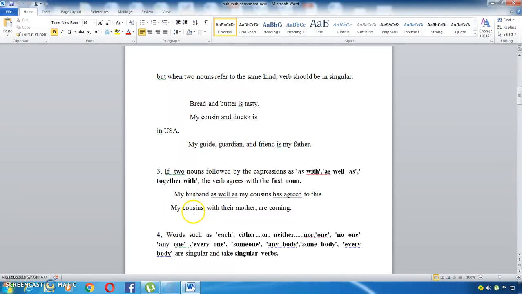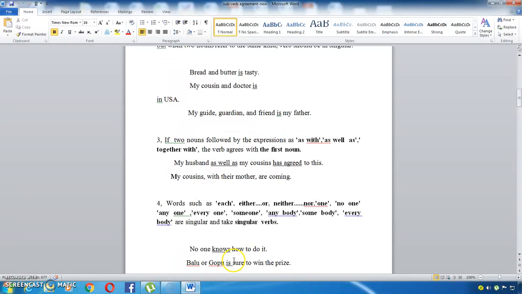My cousins with their mother: here I am talking about my cousins, plural, so it should agree with the first noun, my cousins. So we use are coming here.